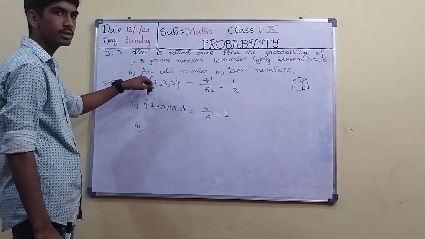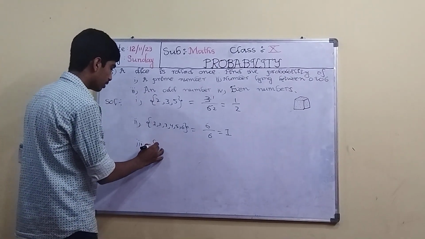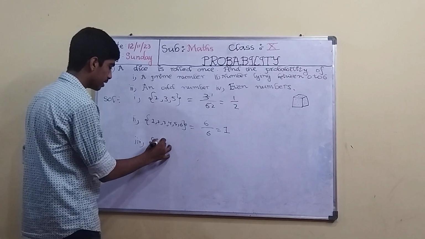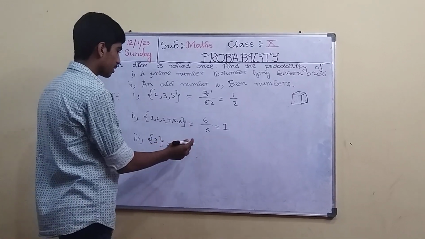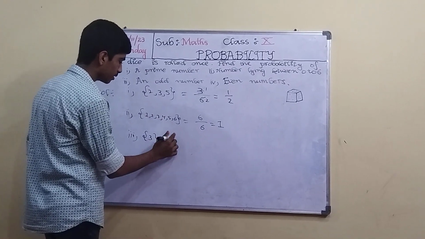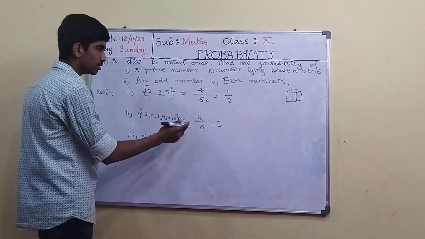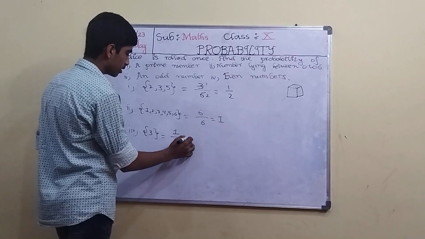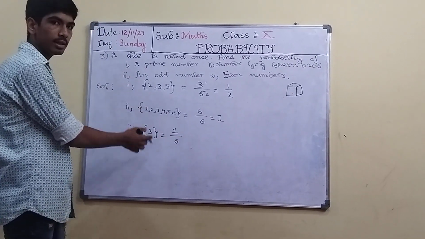Here an odd number is given, so we have to take only one number. You can take 3. 3 is an odd number, so the possible outcomes are 3. So take only one, 3. 1 by, what are the total outcomes? 6. So the probability of getting an odd number is 1 by 6.